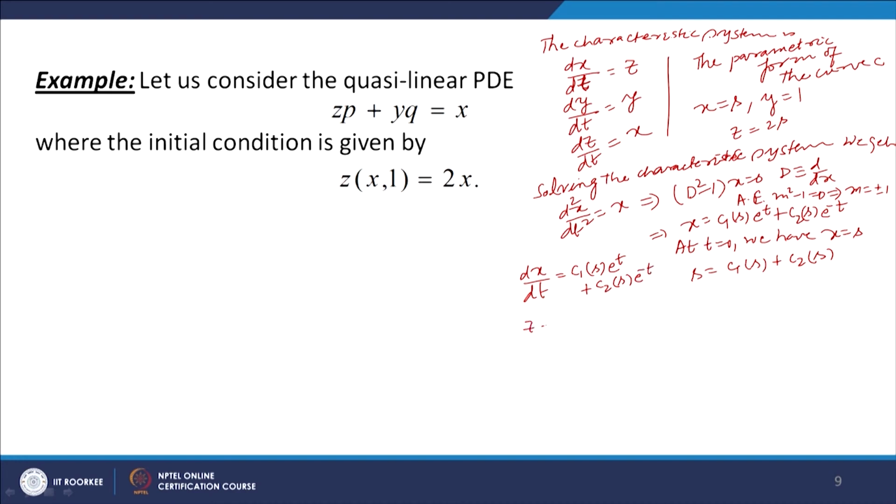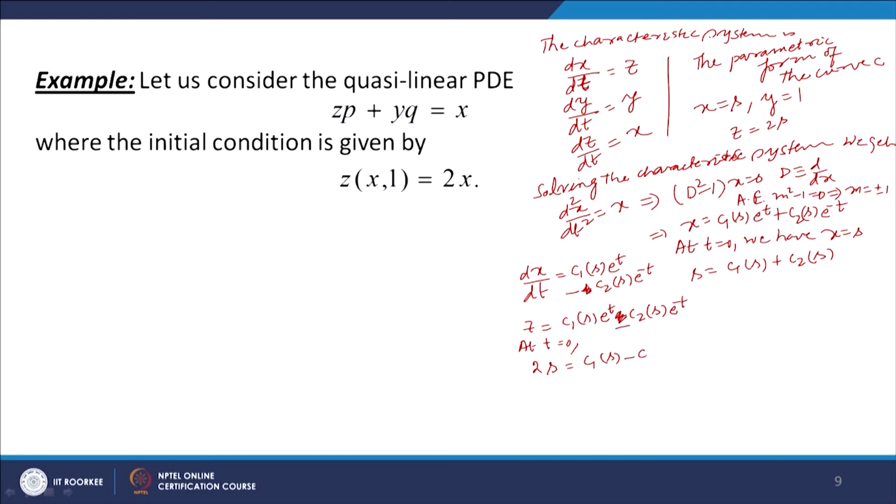Now, dx/dt is z, that is equal to C1(s) e to the power t plus C2(s) e to the power minus t. Put t equal to 0, at t equal to 0, z is equal to 2s. So, 2s is equal to C1(s). When we differentiate, we should have got a negative sign here. So, this is negative. Okay.